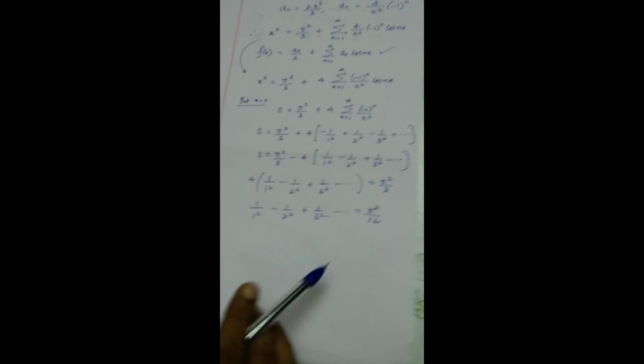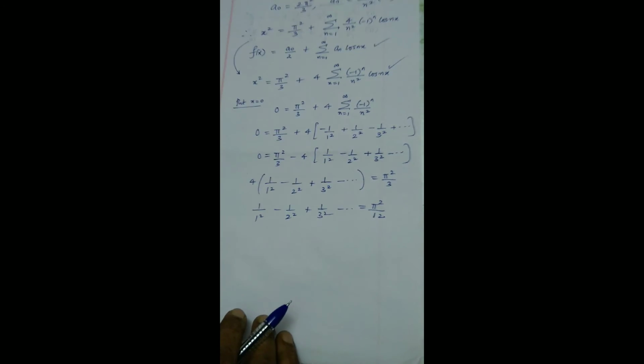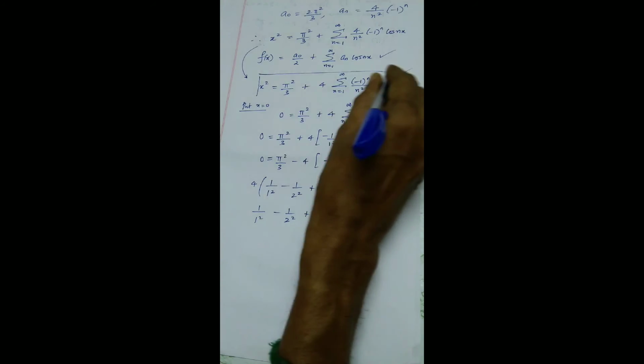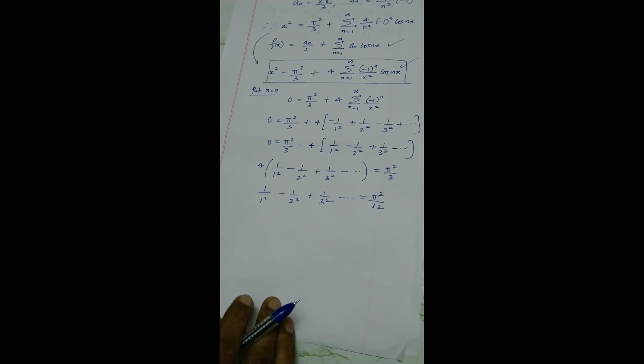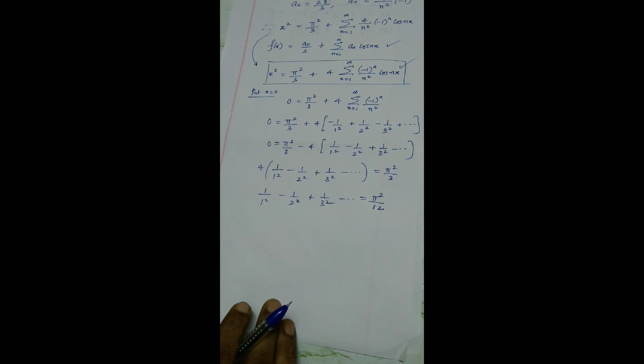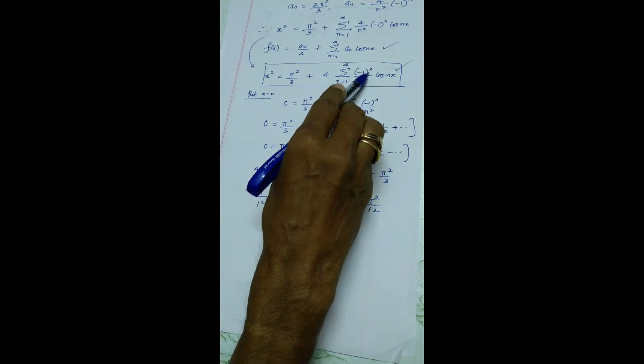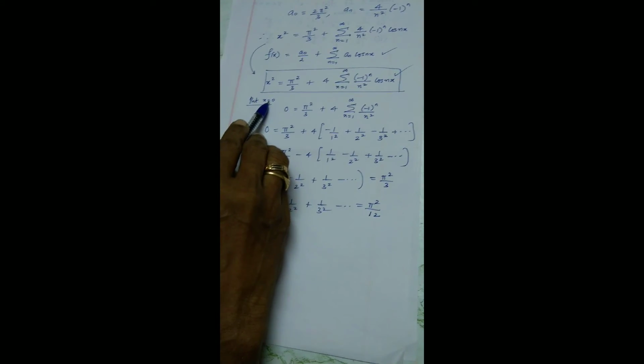Next my focus is on the very first numerical series, this series. So what to do? Take this Fourier series, what we get, the final result. What is the next choice? You will always get a hidden clue in the problems. There is already minus 1 power n. So I have already made an attempt with x equal to 0. The next choice is x equal to pi.